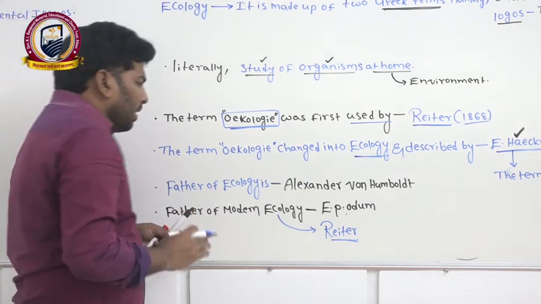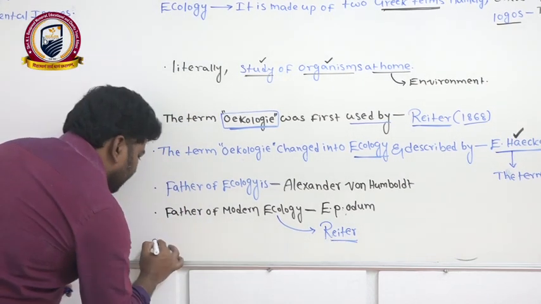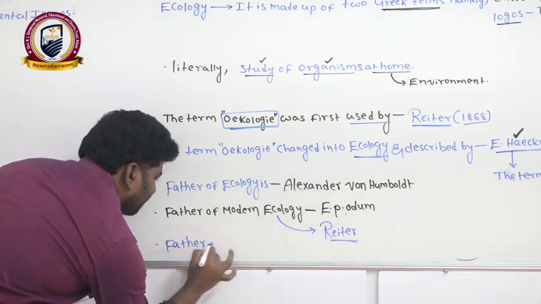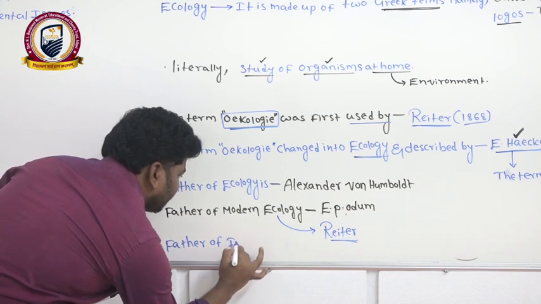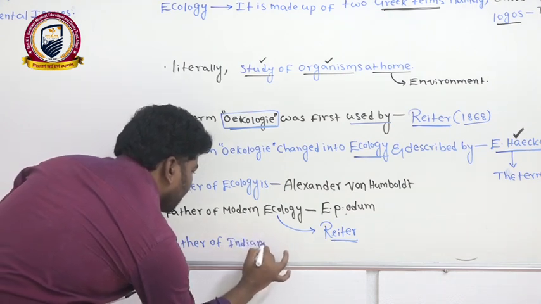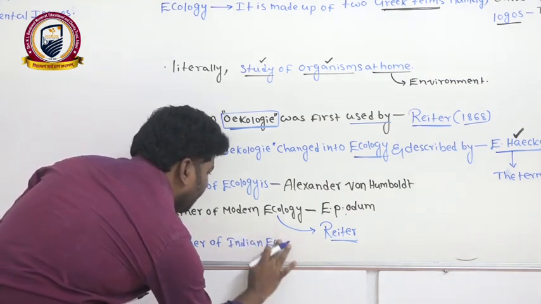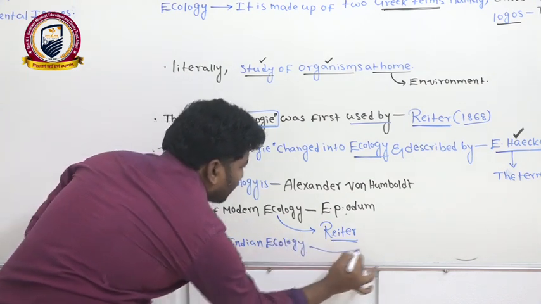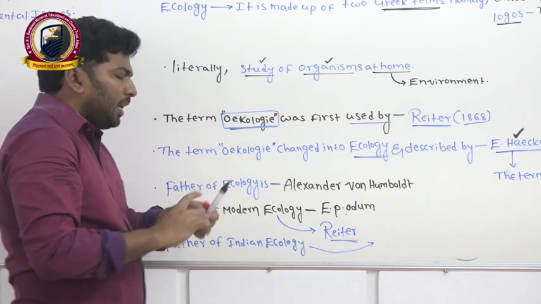Okay. Then, next one: father of Indian ecology. Who is the father of Indian ecology?